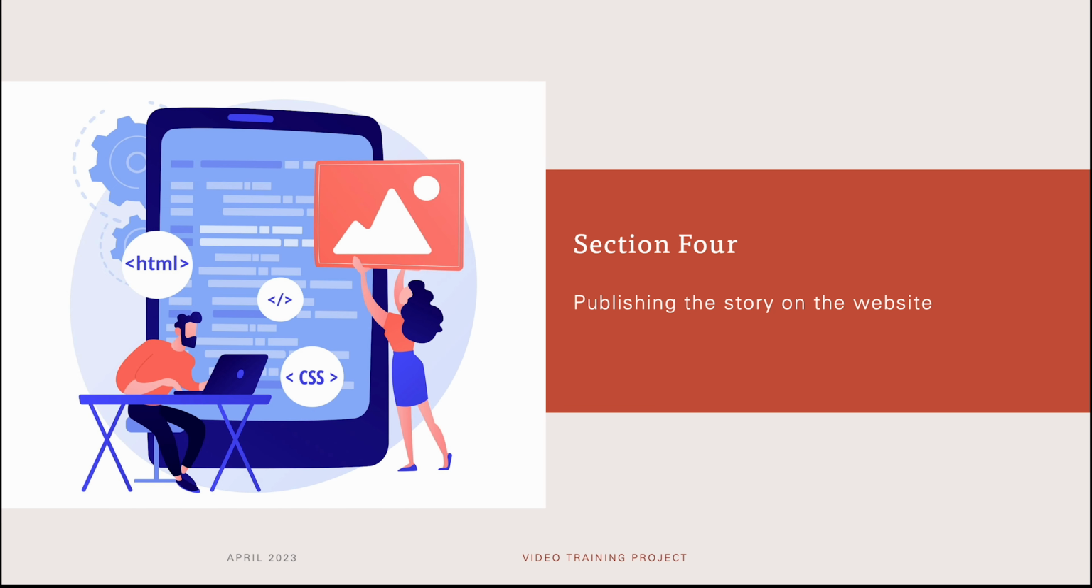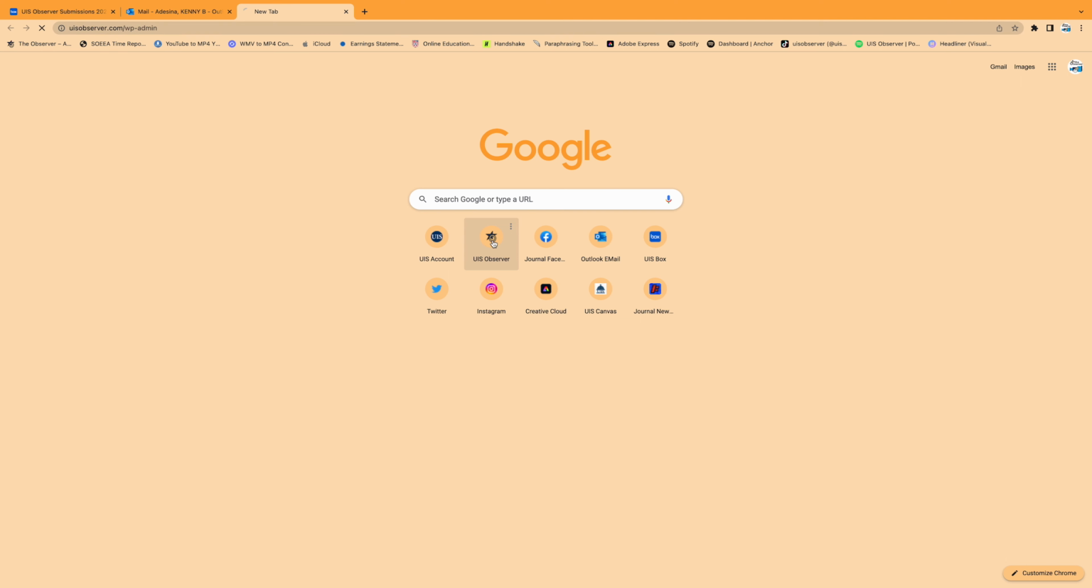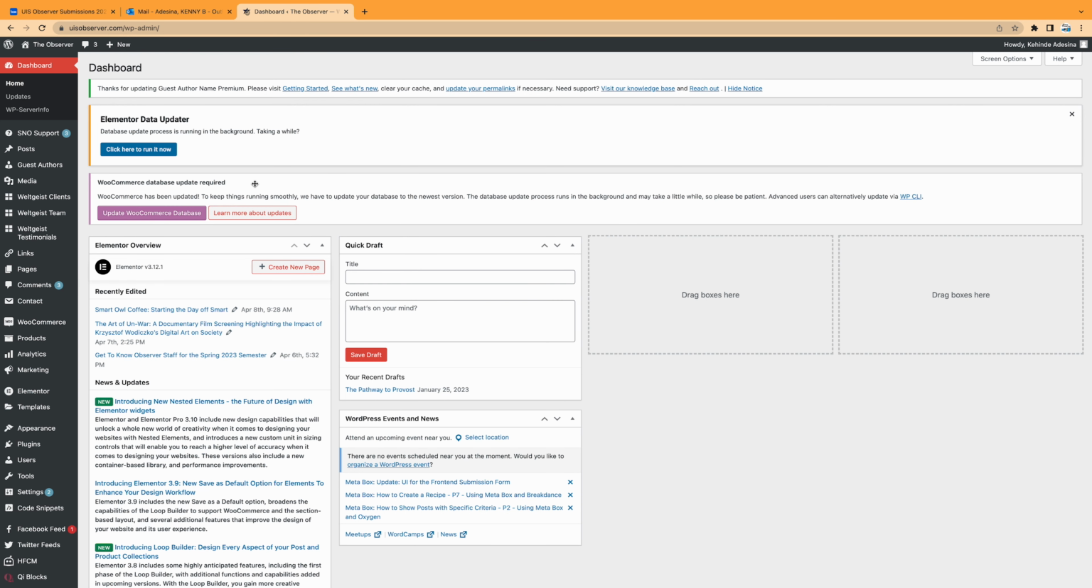Section 4 is publishing the story on the website. To publish the story, we would first come in to log in to the Observer website. And again, I've logged in already, so I will open it via the shortcut here. One thing to note is that these stories we upload are called posts on the Observer website. This might be different if you're using another WordPress template.